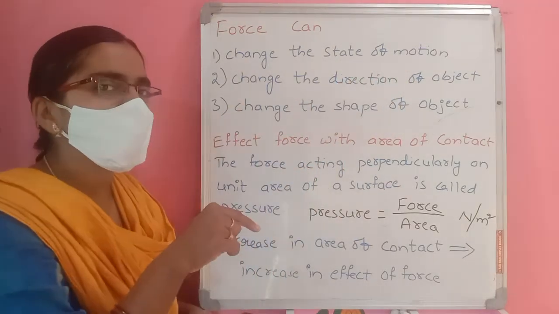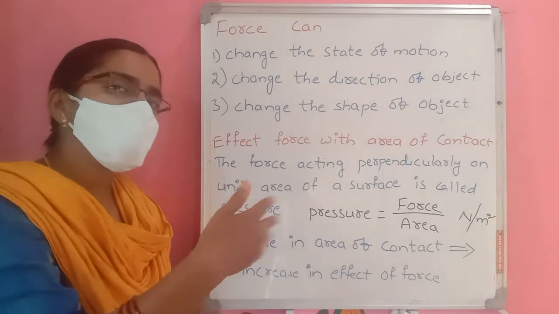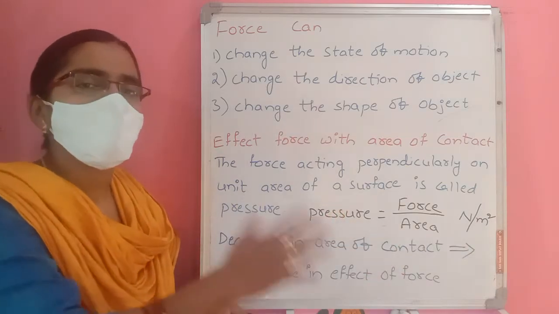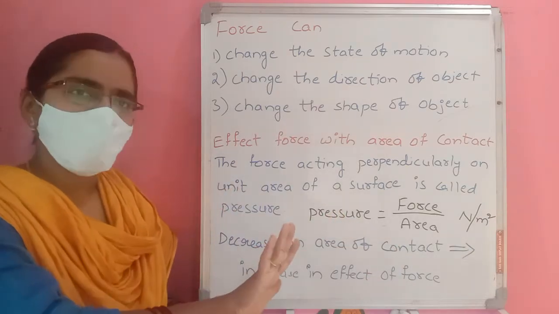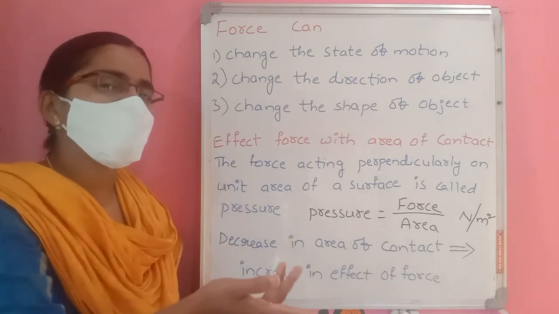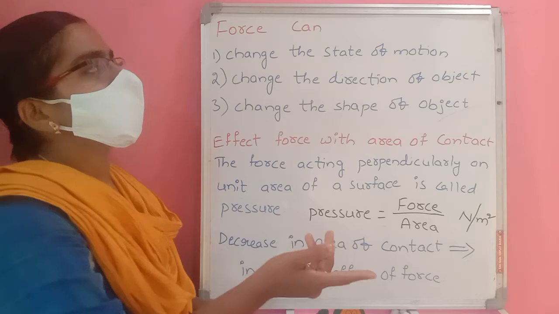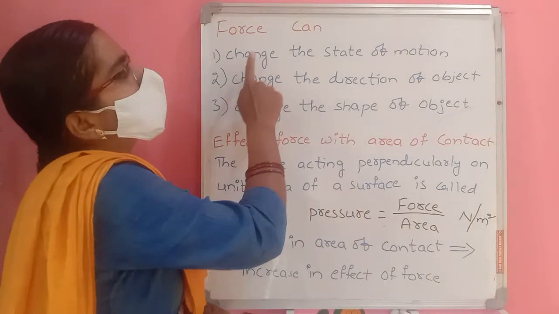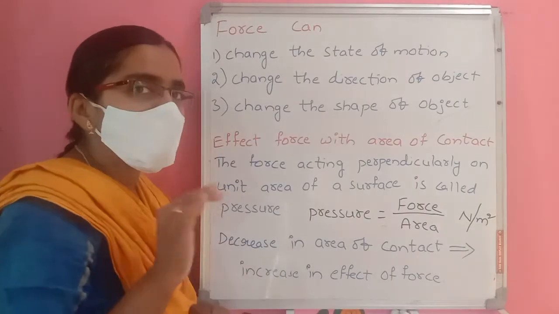When it is at rest, we change it into movement. When a ball is rolling on the ground, by applying some force we can stop it, meaning we can bring it into the rest position. So simply by using force, we can change the state of motion.